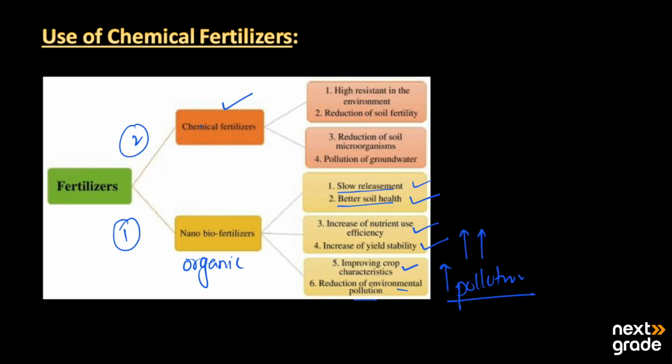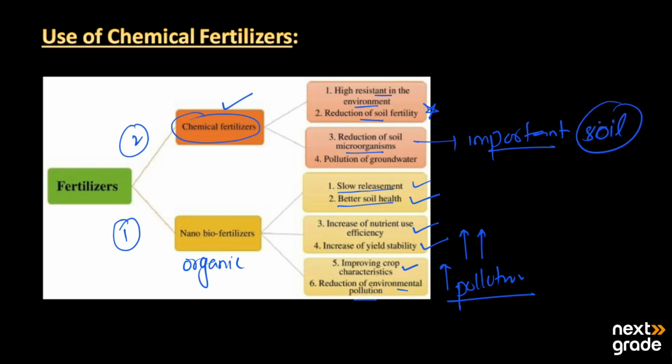On the other hand, when we use chemical fertilizers, they have high resistance in the environment. They cause a reduction of soil fertility. They reduce the soil's microorganisms, which are important for the soil and for the growth of the plants.